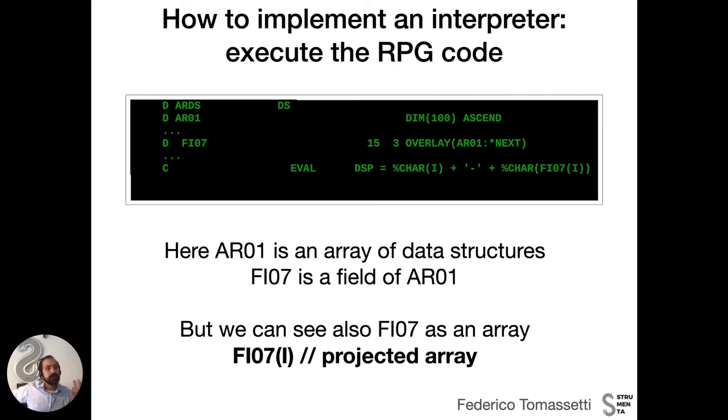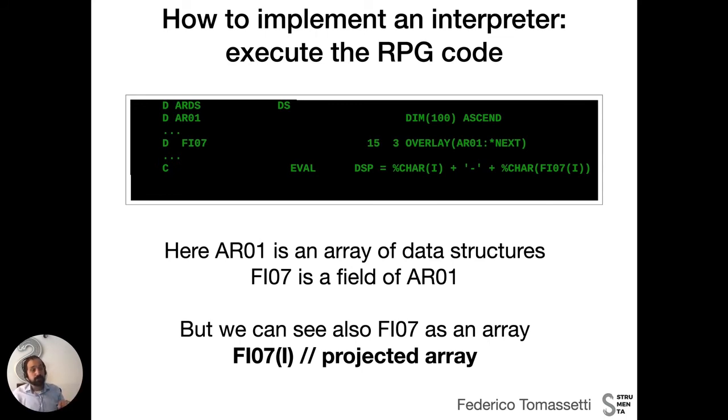For example, in this case I have an array of data structure. This array is called AR01, and it has a field phi07. Now in RPG I can treat AR01 as an array, so I can take, for example, the first element and then access the field phi07.